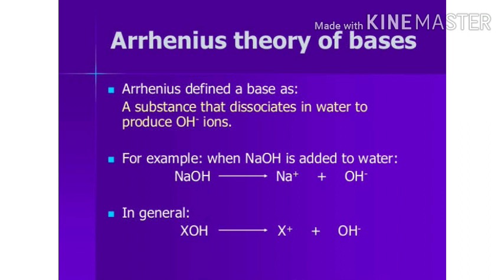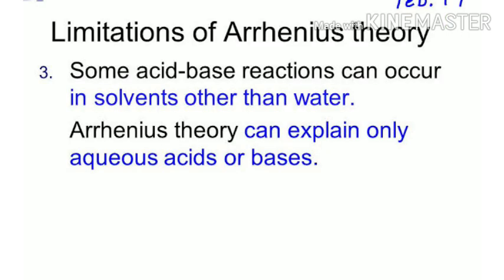So from this, it is clear that the substance which gives H+ when dissolved in water is acid, while which gives OH- is base. It is the Arrhenius concept. Okay. Now we will see about the limitations of Arrhenius theory. According to Arrhenius theory, substances are explained as acid or base when they are dissolved in water, but certain substances dissolve in other solvents than water. Nothing is explained about this.